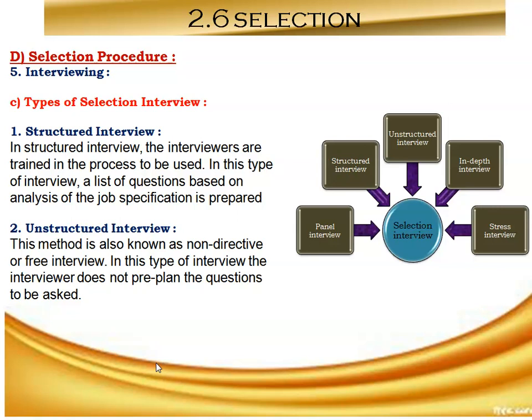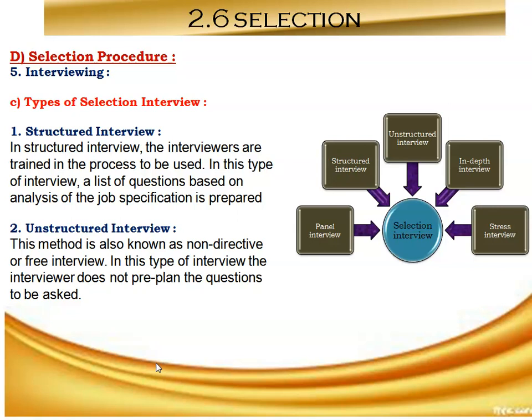Okay, so a structured interview. In a structured interview, the interviewers are trained in the process to be used. In this type of interview, a list of questions based on analysis of the job specification is prepared. Okay, so this kind of interview we can also call a formal interview.